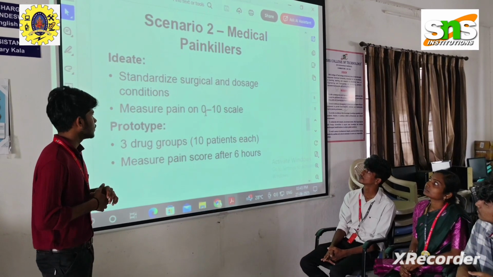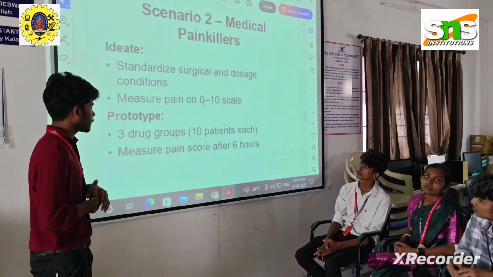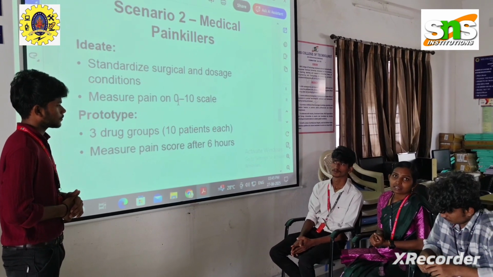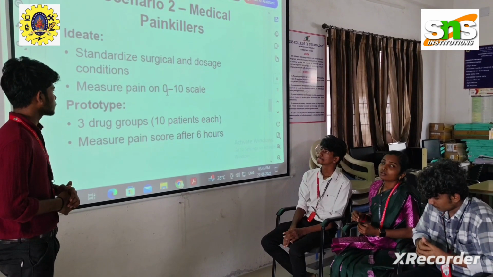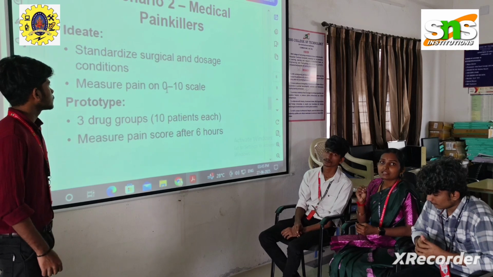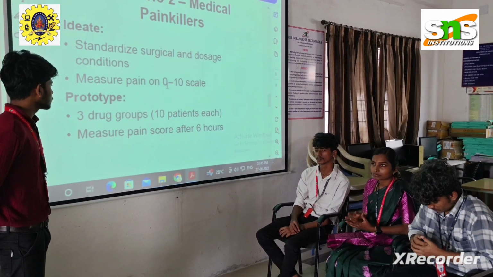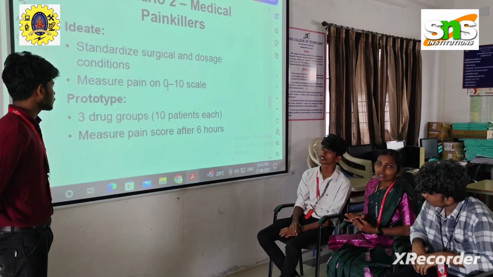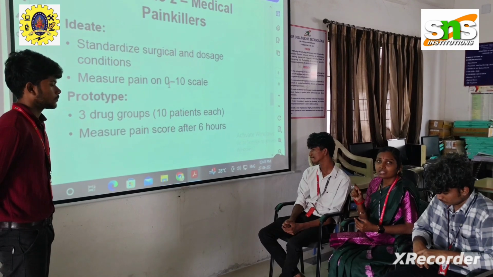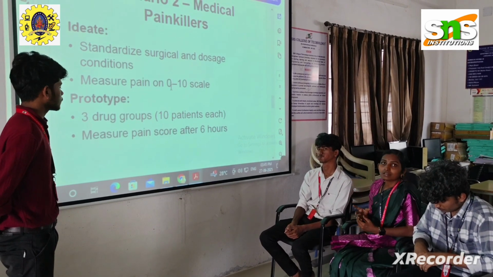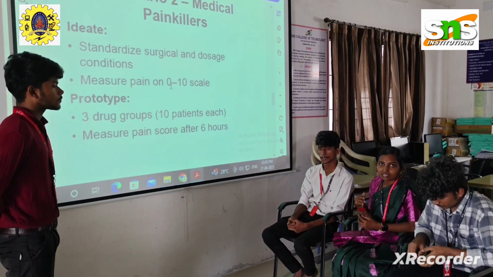Ideate: standardize surgical and dosage conditions. Measure pain on a 0 to 10 scale. Here the ideation process is that we are going to standardize the surgical and the dosage conditions, which means the painkillers' effectiveness can be checked with the dosage conditions and the surgical conditions as well. We are going to measure the pain on a scale of 0 to 10 for the three different painkillers. So that is our ideation process. We are going to measure and record the effectiveness of the three painkillers mentioned earlier.